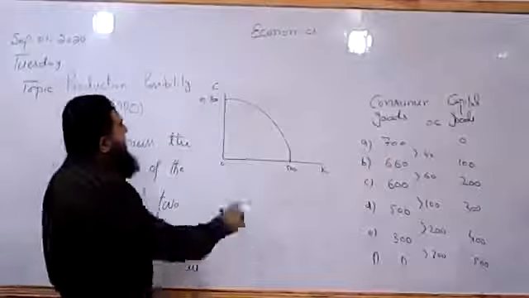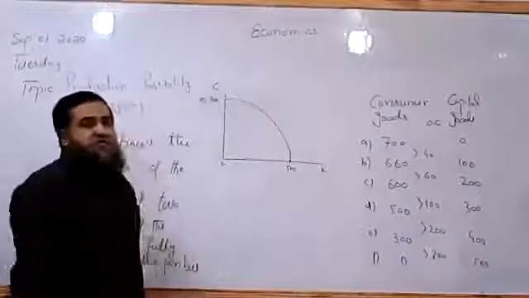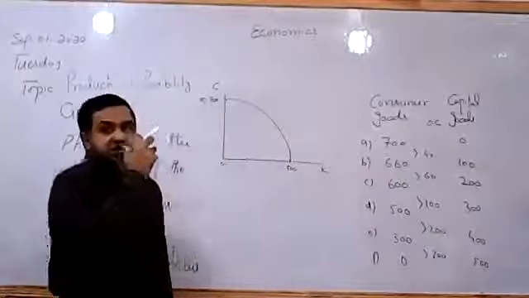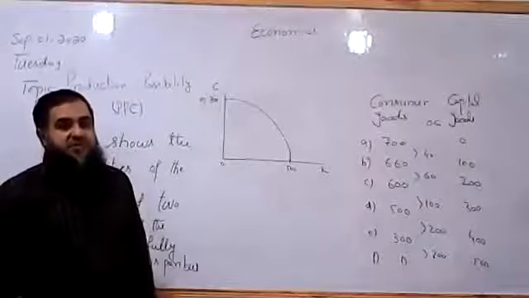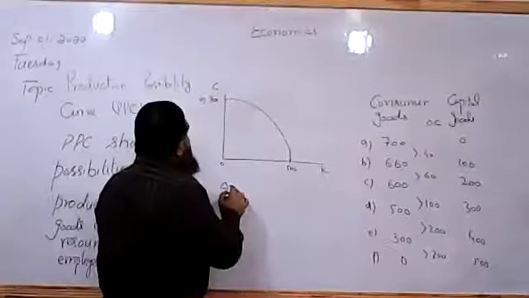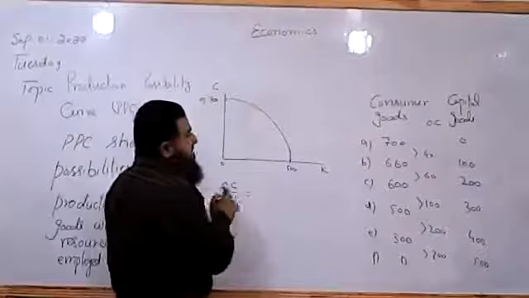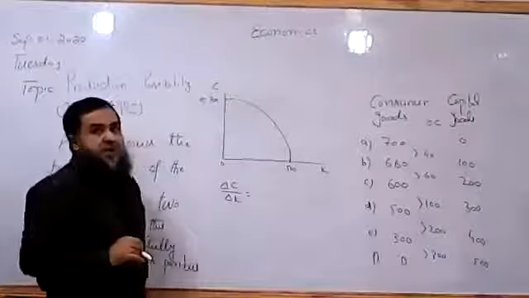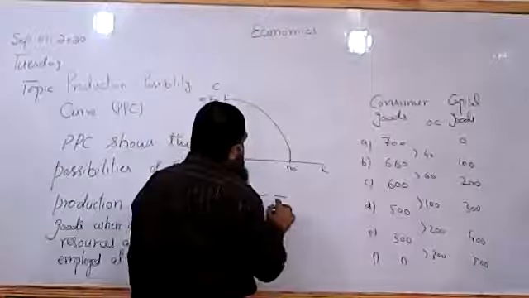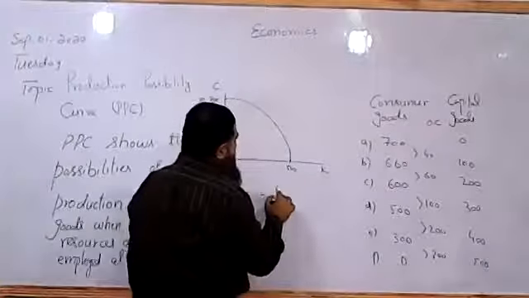Now we see it is flatter at the start, then it becomes steeper. Why is it becoming steeper? As the opportunity cost is increasing, its slope is becoming steeper and steeper, although it is negatively sloped. Can I say the change in consumer goods due to the change in capital goods is changing at every point? First, for the first 100, we have given up 40 units.